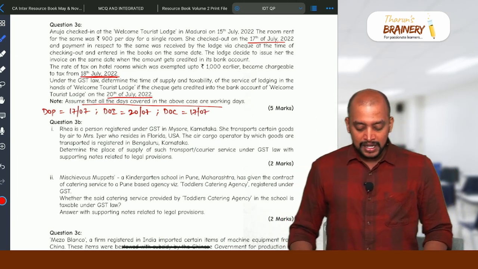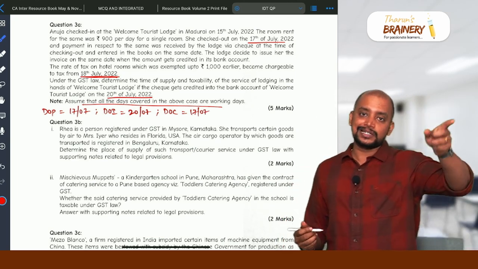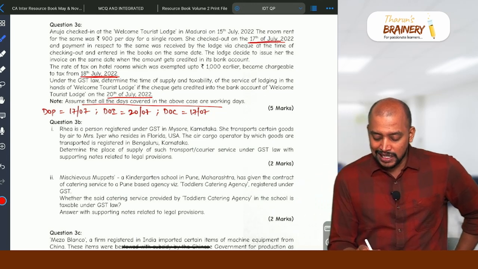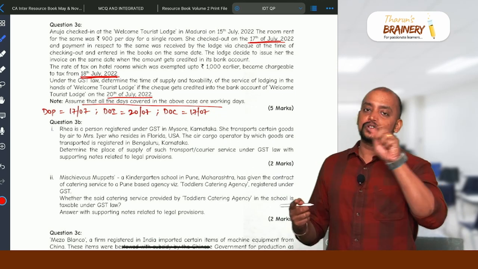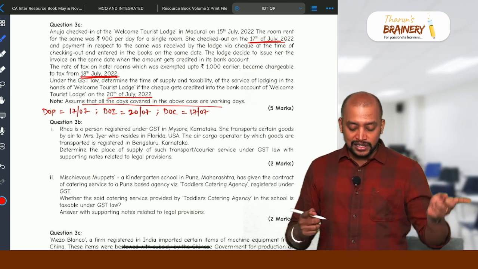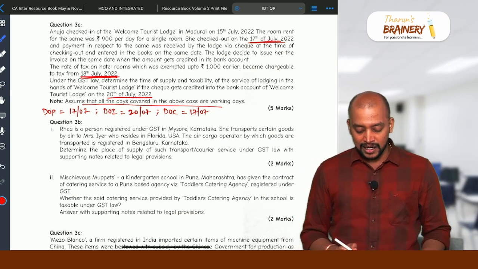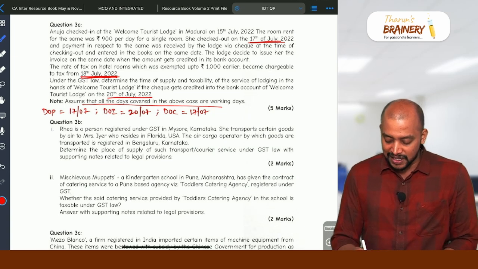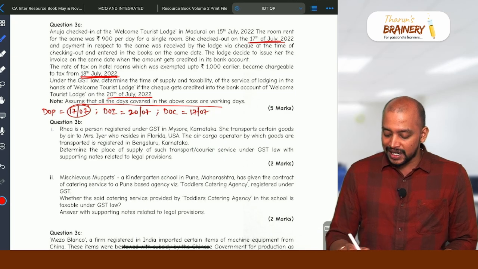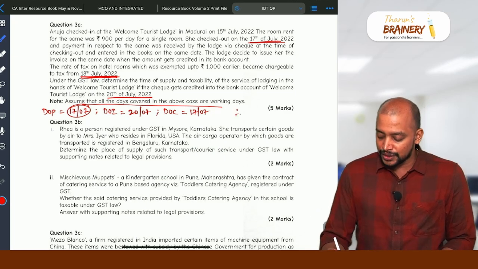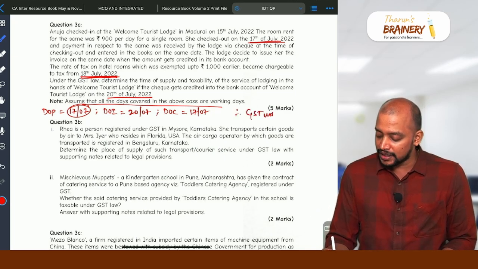Now, the supply is actually before the change in rate. On 18 July there is a change in rate, and the supply is before the change in rate. If the supply is before the change in rate, we need to take invoice date or payment date, whichever is earlier. So what is the invoice date and payment date, whichever is earlier? 17/7 only is the earlier date. So on 17/7 there is no GST. So therefore GST is not payable in this case.